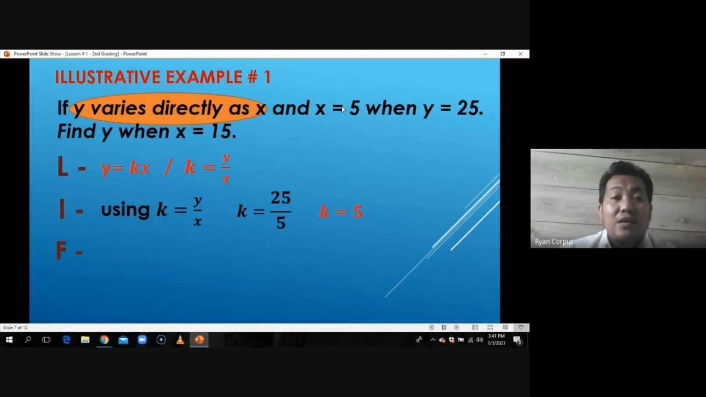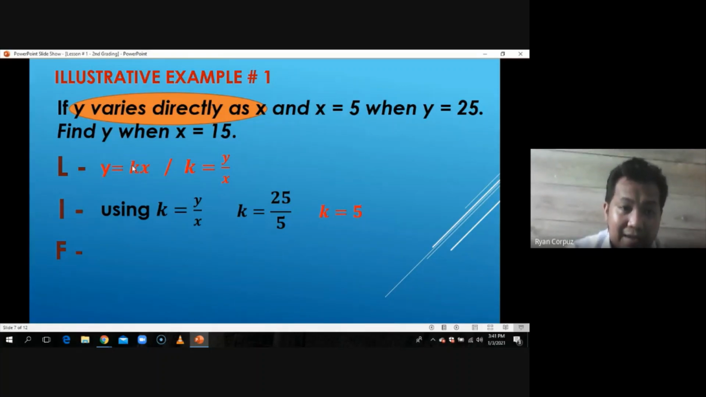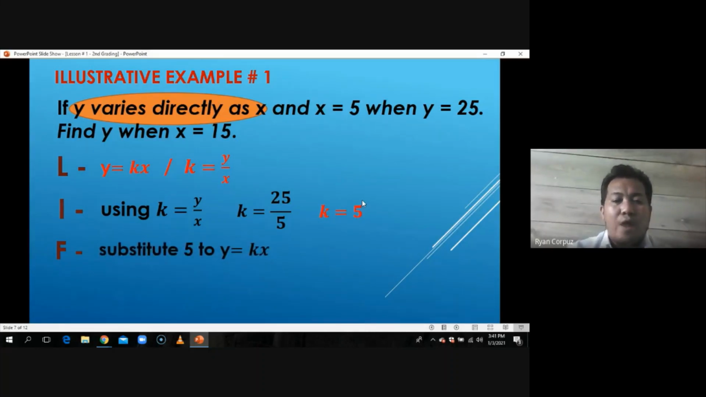Then, since we already have the constant of variation, it's about time to form the equation of variation. This time, we make use of the first equation that we formed. In place of k, we replace it with the value of k, which is 5. So we substitute 5 into y is equal to kx, the first equation we formed when we translated the statement of variation. That gives y is equal to 5x. That y is equal to 5x is what we call the equation of variation.